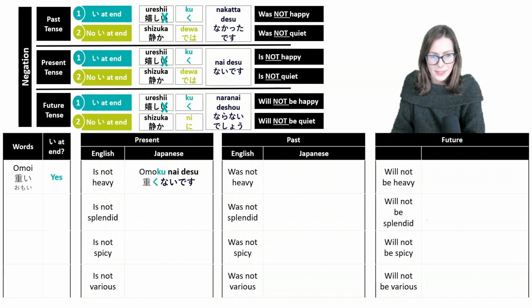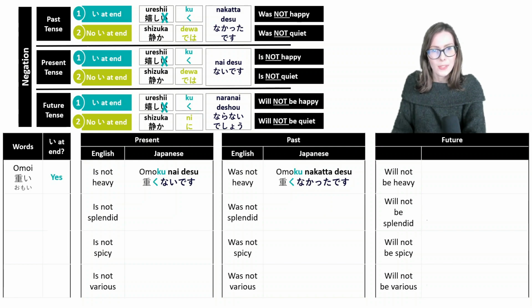And how do you say was not heavy? It would be omoku nakatta desu, right? And how do you say will not be heavy? It would be omoku naranai desho, right?